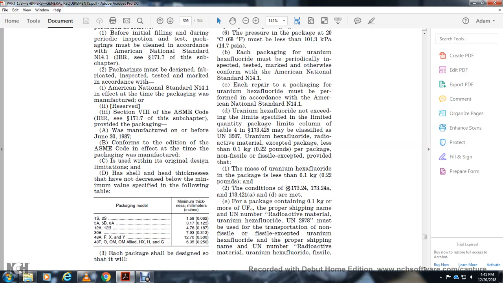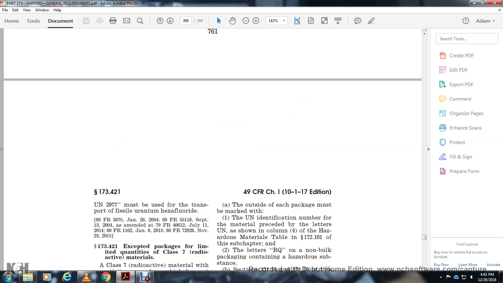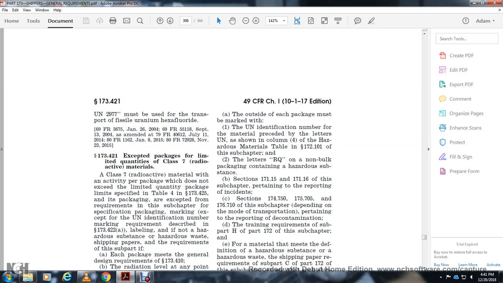For uranium hexafluoride with the proper shipping name of UN radioactive material, uranium hexafluoride, visible, UN 2978 must be displayed, except as provided in 173.421 for a package within the limit of the quantity class of radioactive material. The class of the radioactive material, the activity of the package design, see limited quantity of the package specified in Table 4 of 173.425.